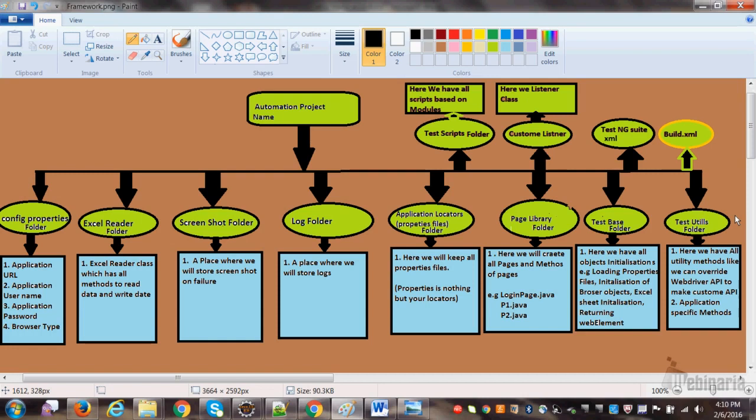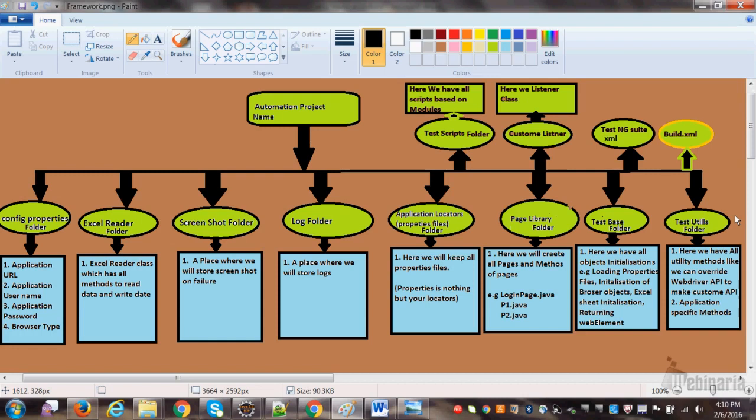When you are not overriding the method and you hard code it in your script, every time you will be calling 2-3 lines. Or take an example of explicit wait, which has 2-3 lines of coding. Or explicit wait with polling interval, which has 4-5 lines of coding. So when you are not overriding it, in every script you have to write 5 lines of code.